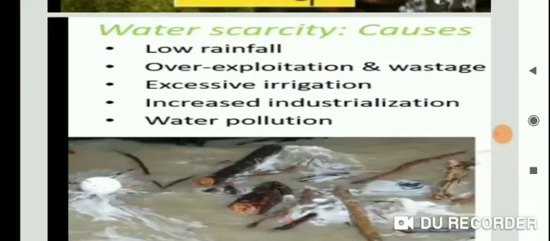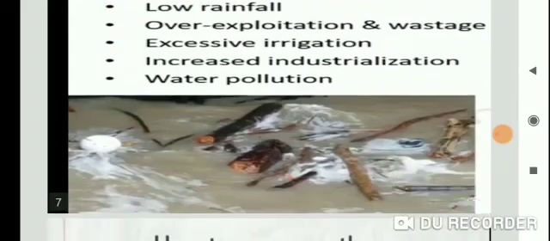Water stress thus leads to water scarcity and can cause an ecological crisis. So we need to build dams, reservoirs and lakes like in ancient times to conserve water and solve the problem of scarcity.